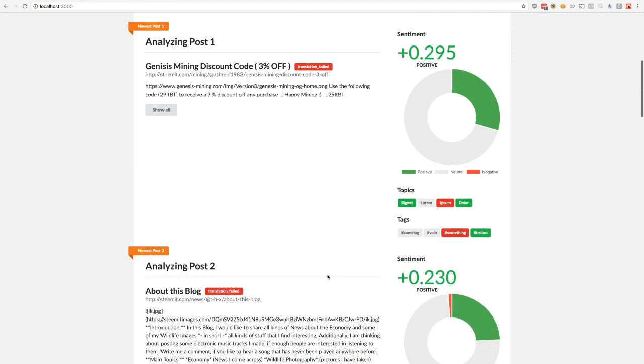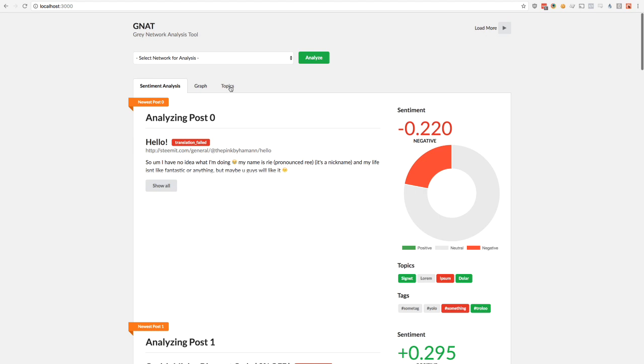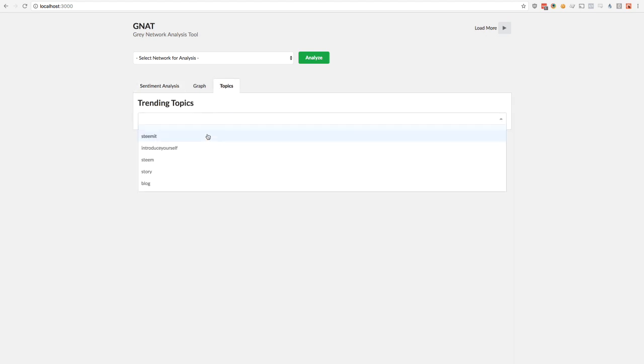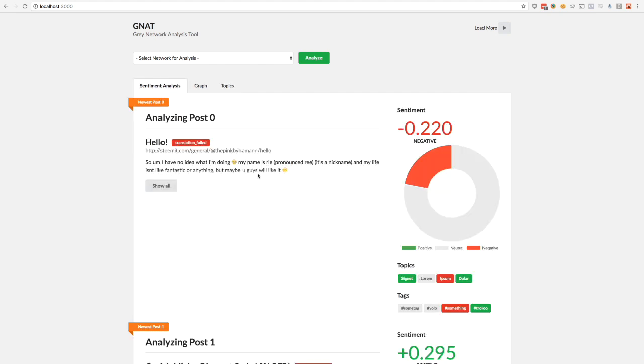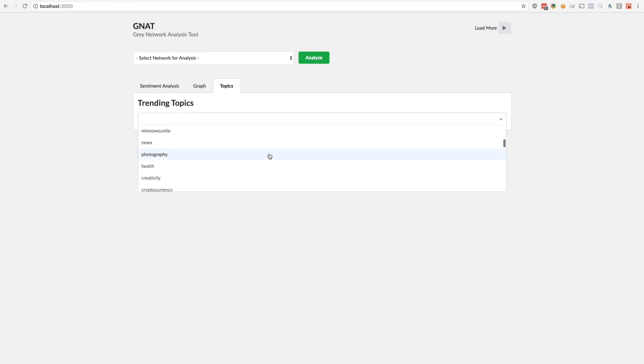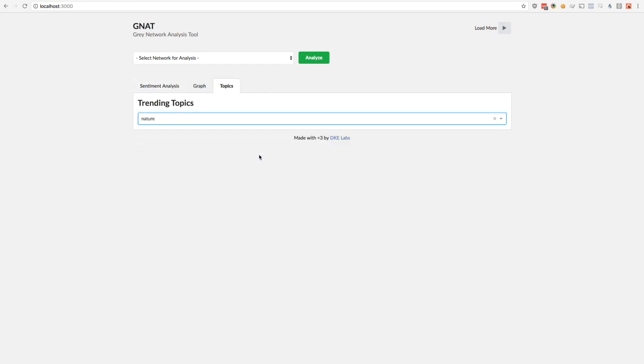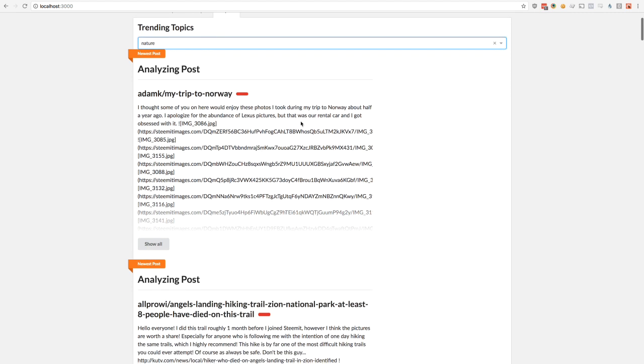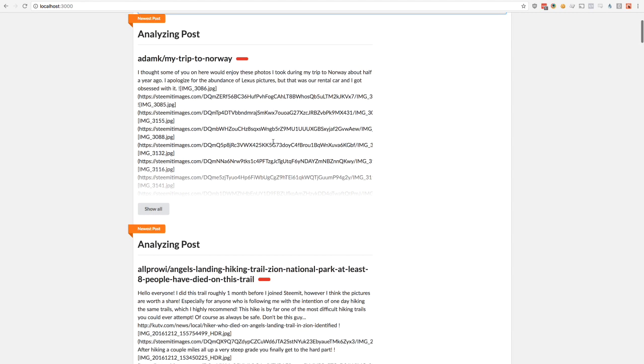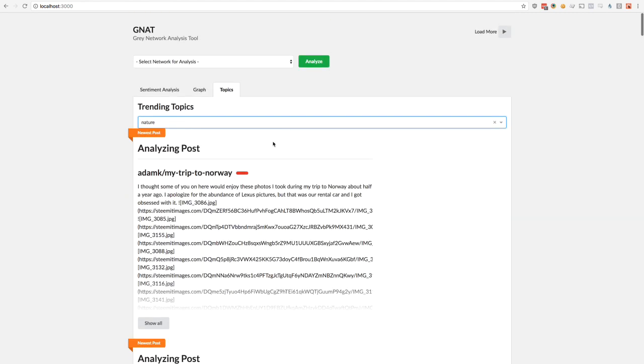Now those topics can then be matched up and searched on one of the networks. These are actually the top topics for the network itself. So the idea here is to take the topics that are extracted from this content and then identify a relationship between those and the most popular ones. And these will actually load posts here. Again, we ran out of time. We didn't have time to do the full sentiment analysis on these, but the code is mostly complete.